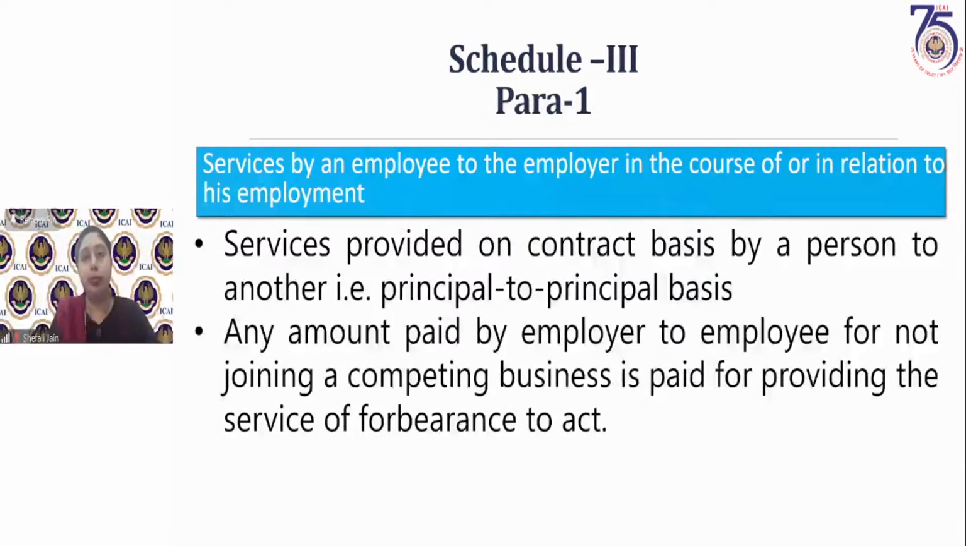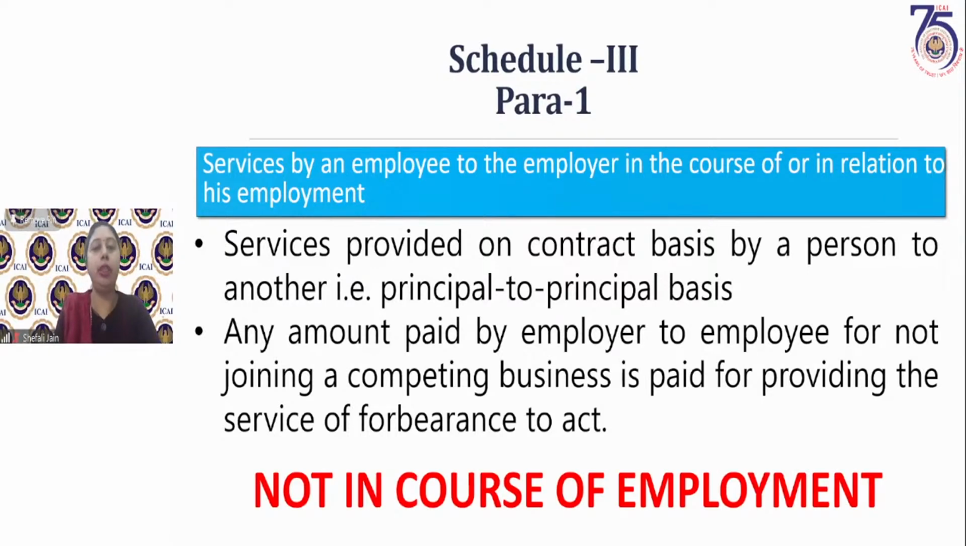This amount which the employer is paying to the employee will not be included in para 1 of Schedule 3. That can be termed as supply, provided other conditions are fulfilled. Because to ascertain whether an activity or transaction is supply, we have to see so many things, all the conditions we have done till now. But this will not be covered in para 1 of Schedule 3. So it is not in course of employment. Now, before moving further, let me see if some queries are there.